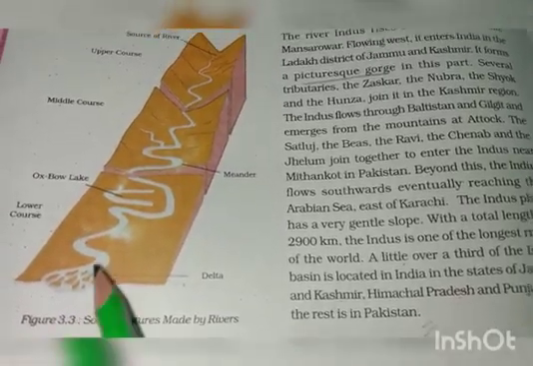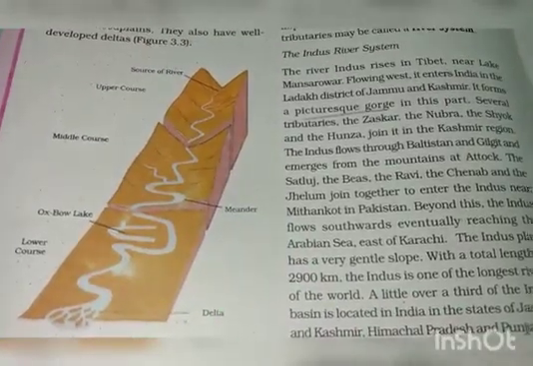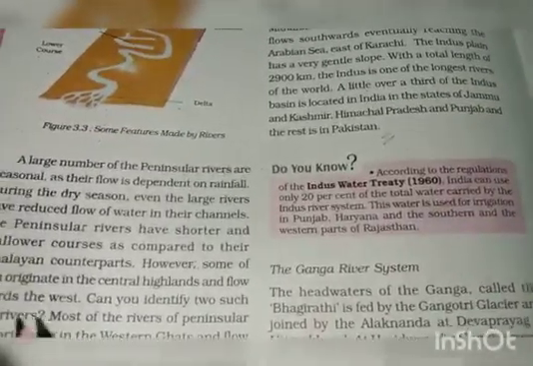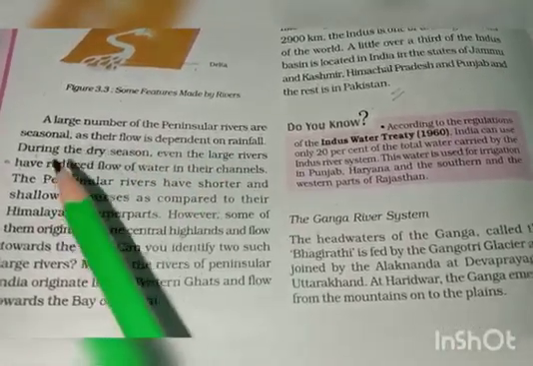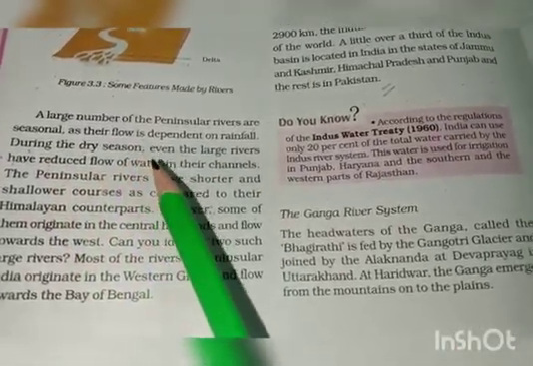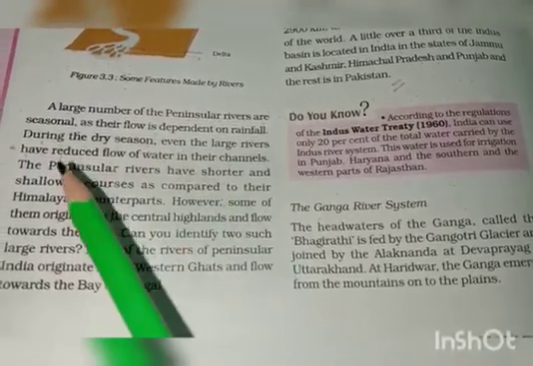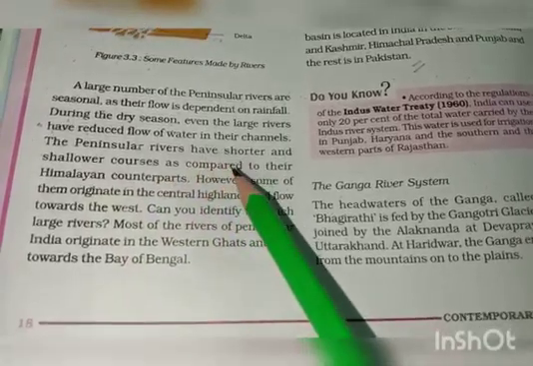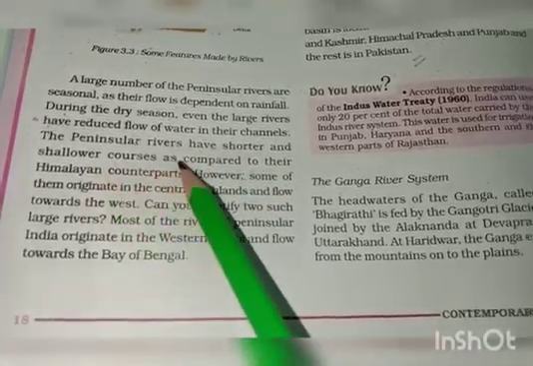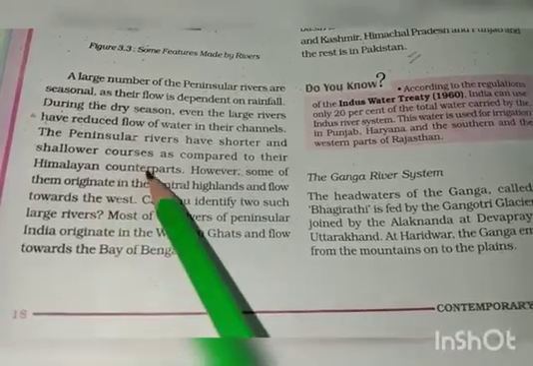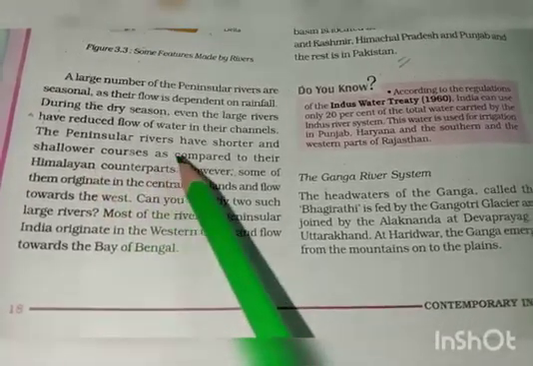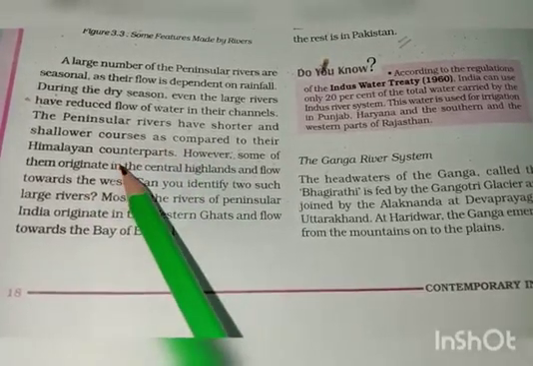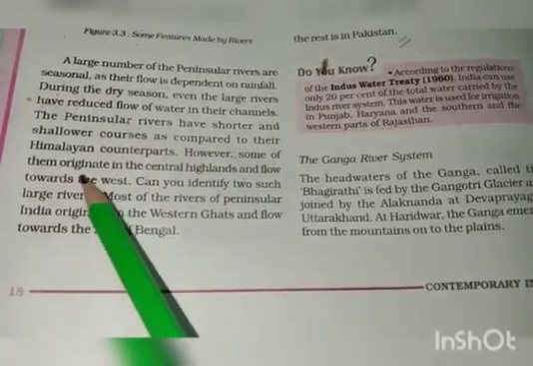So these are some features made by the rivers in their three courses, that is upper, middle and lower course. Now, a large number of peninsular rivers are seasonal as their flow is dependent on rainfall. During the dry season, even the large rivers have reduced flow of water in their channels. The peninsular rivers have shorter and shallower courses. Shallow means not much deep as compared to their Himalayan counterpart. Here is a comparison between the peninsular and the Himalayan rivers.